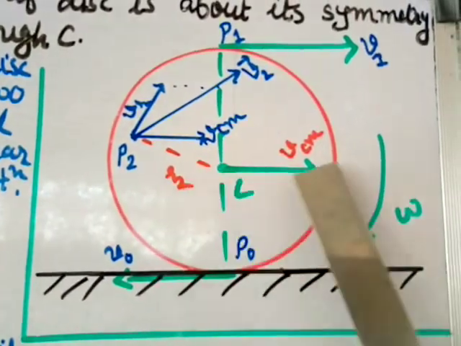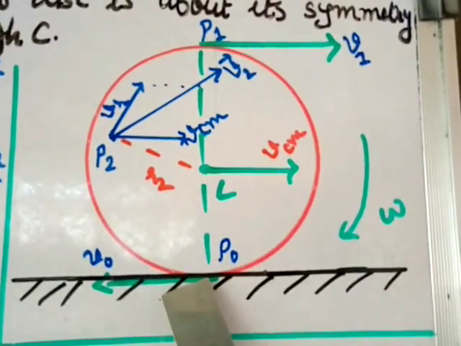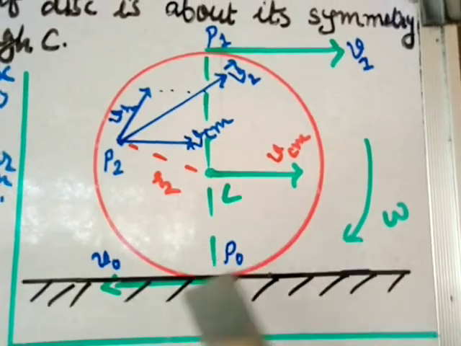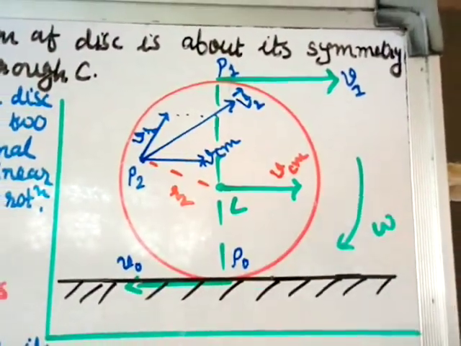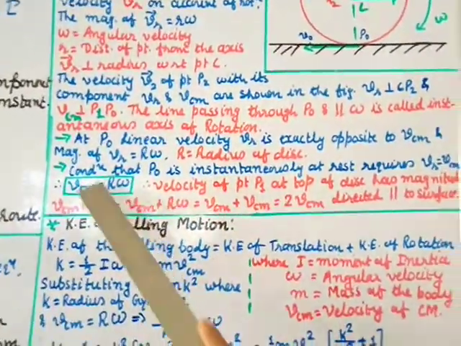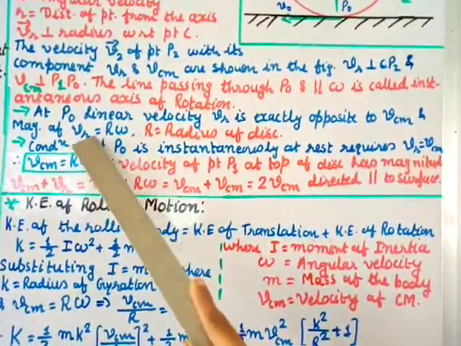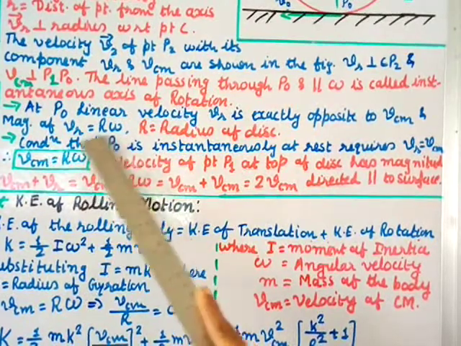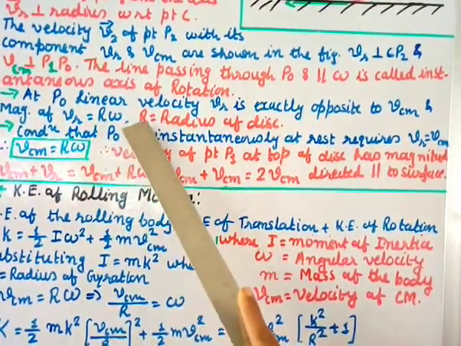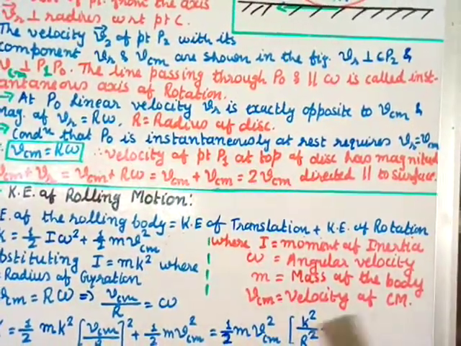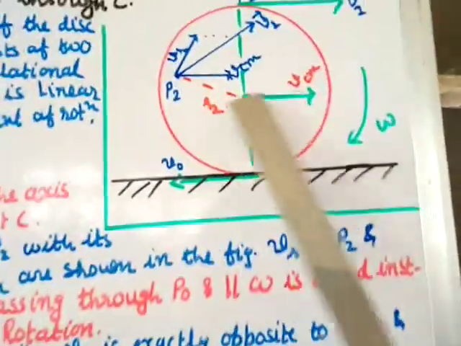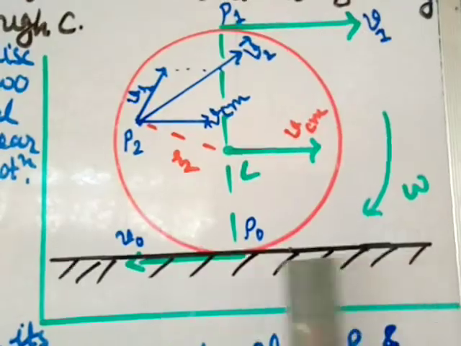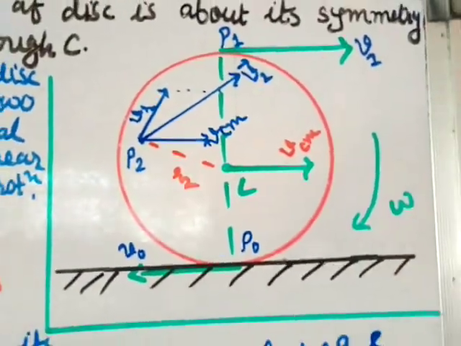The relation between the linear velocity and the angular velocity is VR equals R omega, where R is the radius of the disc. So VR is R omega, and VR is exactly opposite to VCM. VCM is like this and VR will be towards this side at point P0.